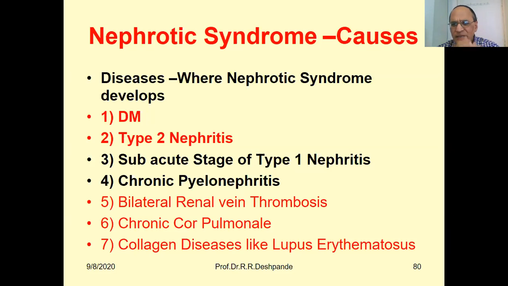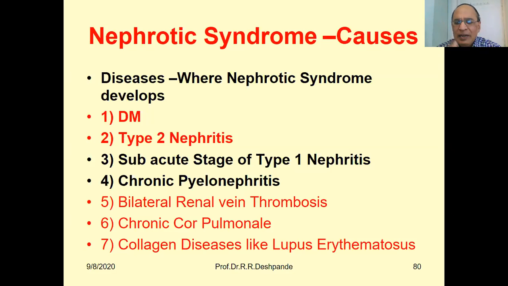Usually, this nephrotic syndrome starts with some past history of any kidney problem. Any kidney problem. Can you see here? One is a type 2 nephritis. This is very important. If it is not properly treated, then type 1 nephritis. Then here you can see pyelonephritis. All these diseases, I have made the video and I have already uploaded on my channel. So any kidney problem, if it is not treated properly, it will get converted into the nephrotic syndrome.